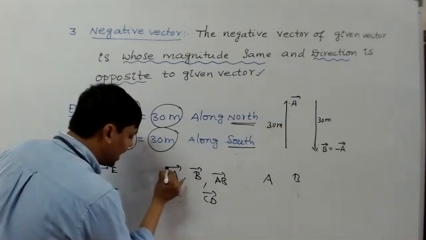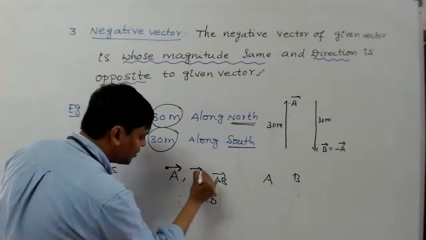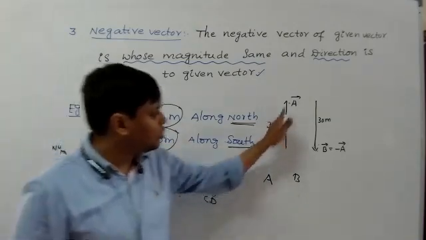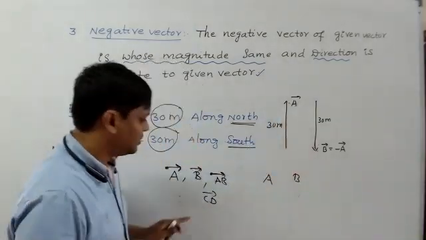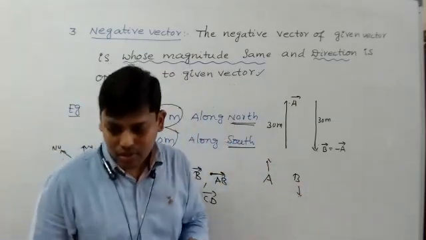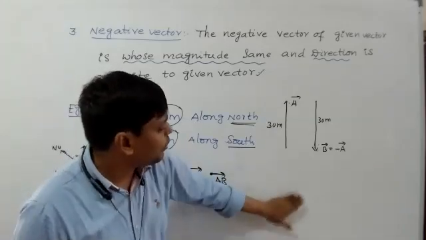Always we represent it this way: tail first, head last. Tail first, head last. We represent like this. So this is A bar. Okay, don't write like this, with A bar up and B bar down. No, no, no. Understand? So always you write the vector like this.